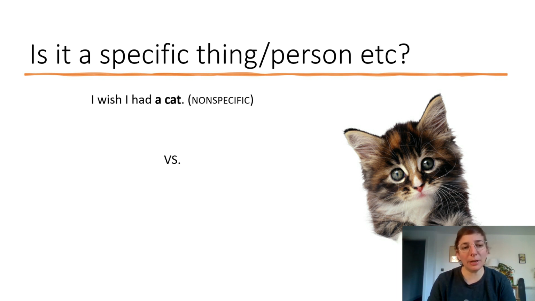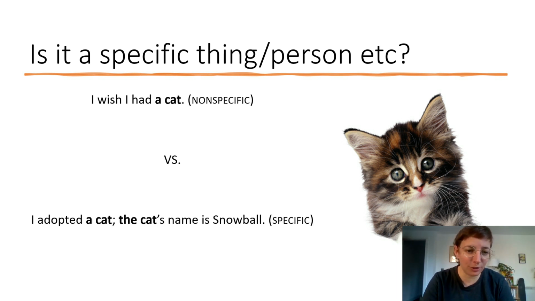Now, imagine my dream has come true and I actually adopted a cat. I can say, I adopted a cat. The cat's name is Snowball. In this case, both a cat and the cat are specific reference. That is, I am talking about the cat that I adopted. It is a unique cat.